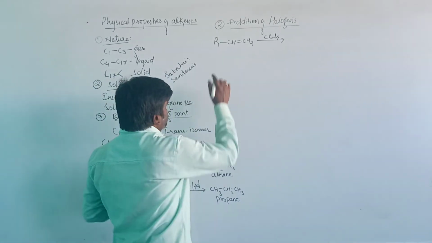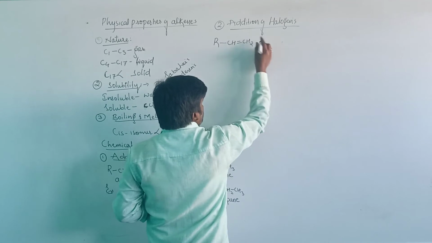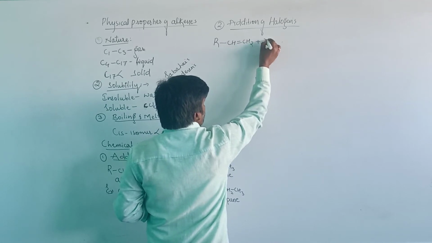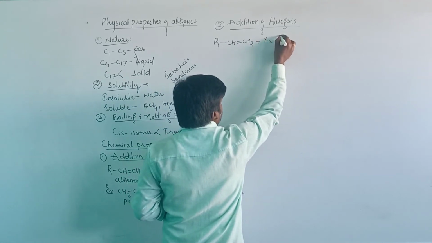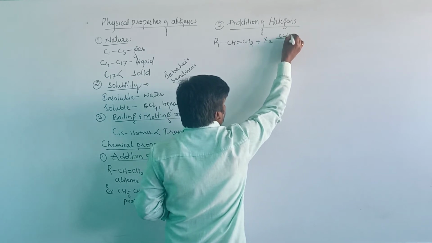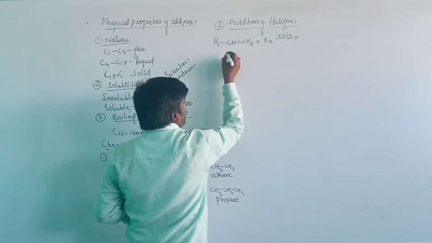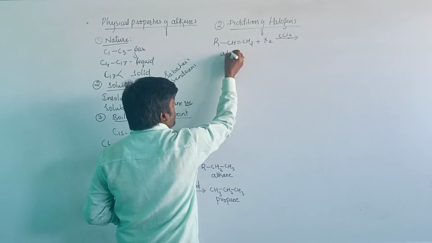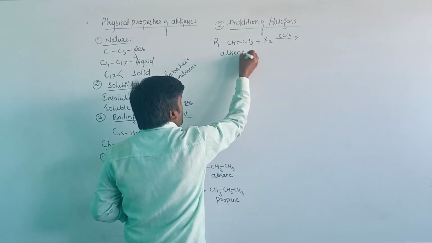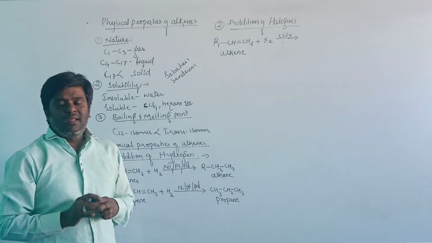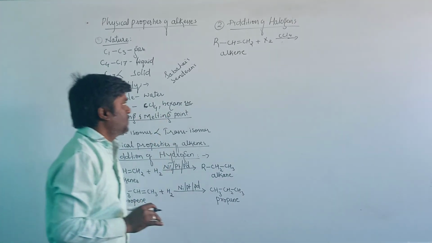When the alkenes undergo addition of a halogen in the presence of an inert solvent like carbon tetrachloride, it will produce a compound called an alkyl halide.